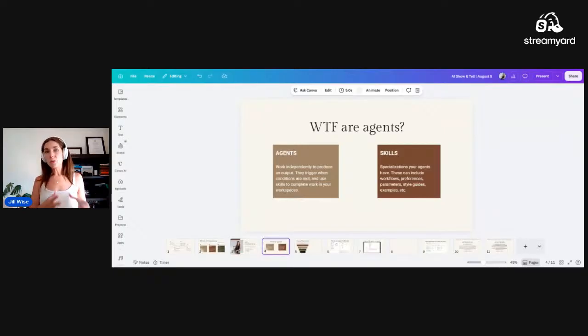An agent can work independently to produce an output. They trigger when conditions are met, and they use their skills to complete work in your workspaces. Skills, on the other hand, are the specializations that your agents have access to. So these can include workflows, preferences, parameters, style guides, examples.